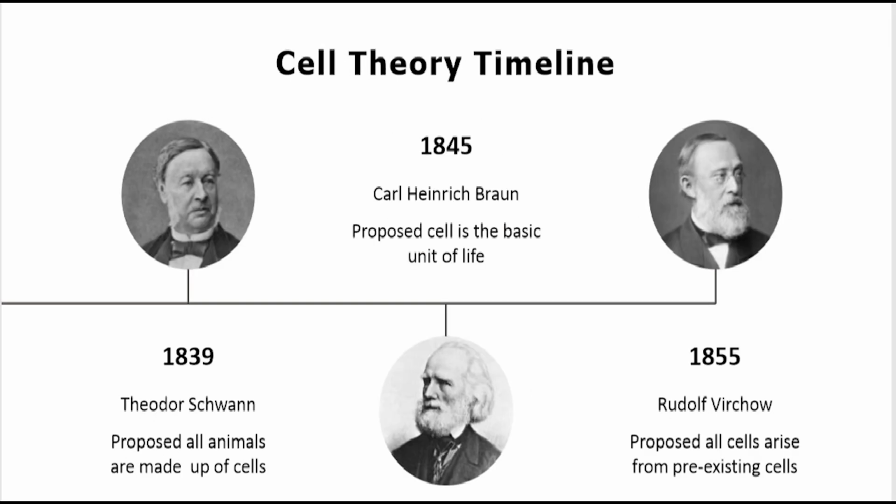Then in 1839, Theodor Schwann proposed all animals are made up of cells. This is another important part of cell theory. In 1845, Brown proposed the cell is the basic unit of life. And then in 1855, Virchow proposed all cells arise from pre-existing cells.